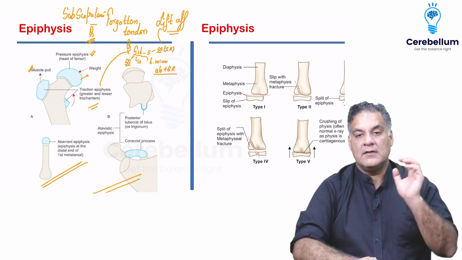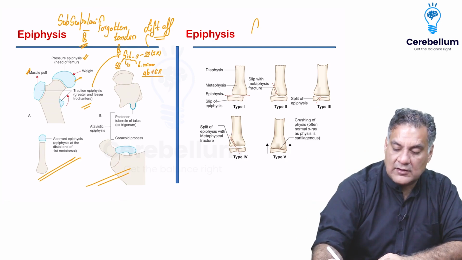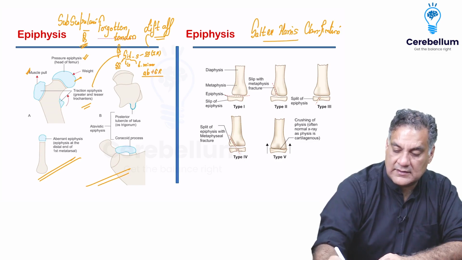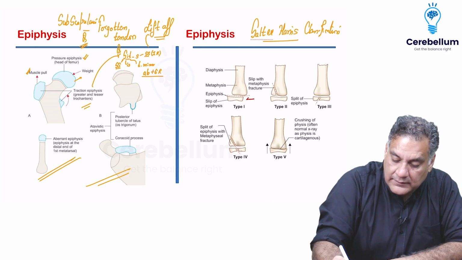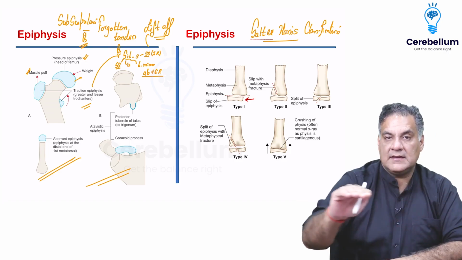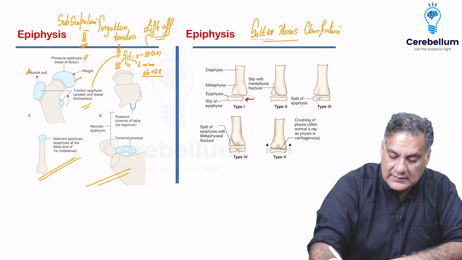Now, when I look at the physeal injuries in children, we have the Salter-Harris classification. Salter-Harris classification is for epiphyseal or physeal injuries in children. And this is what it means. If the epiphysis slips from its position and there is a break in the physeal zone, in the growth plate, this is called a type 1 injury.